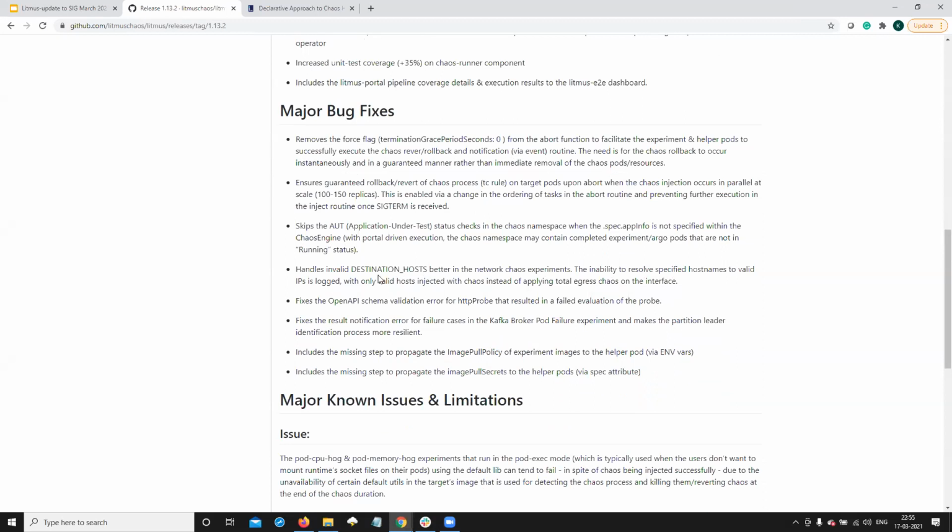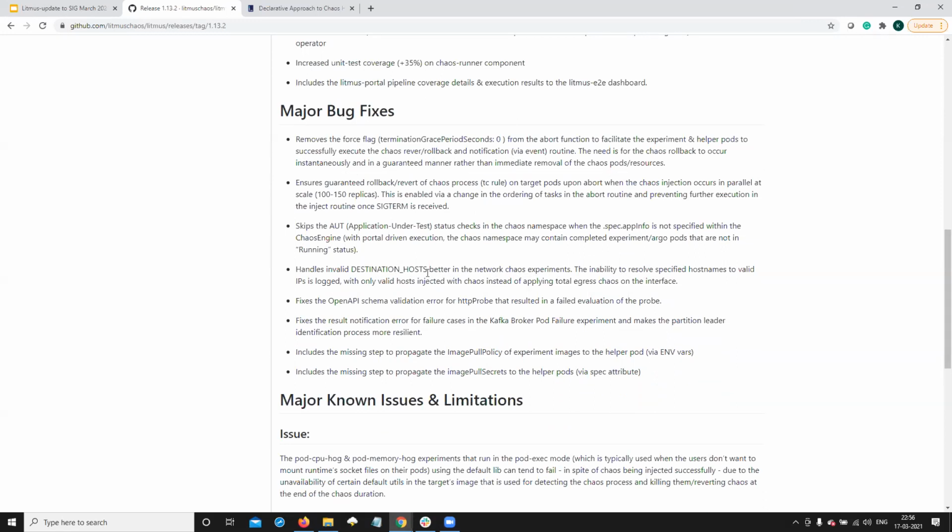There are also some improvements we've made in the way you define your destination targets for the microservices against which you want latency and loss for network chaos. If you provided an invalid host name, or something that could not be resolved to a valid IP, then we would go ahead and inject the egress chaos against the entire interface, and it would impact all the applications.